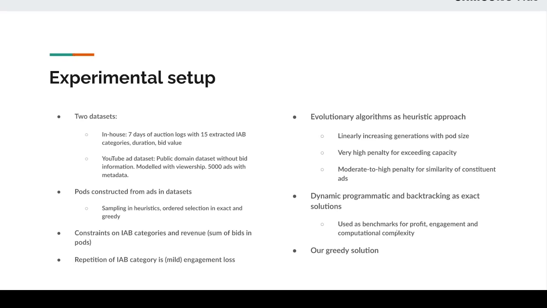In our approach with heuristic algorithms, in particular evolutionary algorithms, we have linearly increased the number of generations with pod size. We have given very high penalty for exceeding capacity in case of our pods. This is to ensure the duration remains within the limit. And we have put moderate to high penalty for similarity of constituent ads. Dynamic programming and backtracking are the exact solutions, which are used as benchmarks for profit, engagement, and computational complexity. And finally, we have implemented our greedy solution.